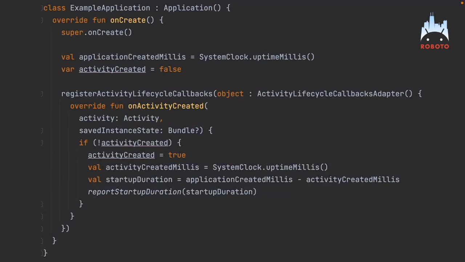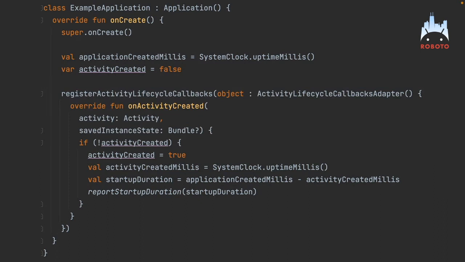So how do you measure application startup? This is a naive implementation where we're essentially saying, in my application class, when I get onCreate, I'm going to capture a timestamp. And then when the first activity is created, I'm going to capture a timestamp. I'm going to take the difference, and that's the time it took for the application to start. And that's a total lie, and you're missing a lot of data here.